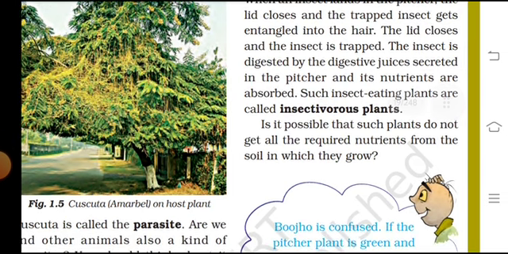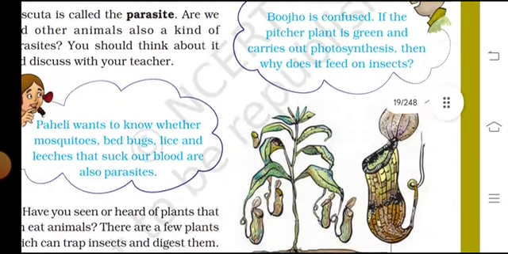It is possible that such plants do not get all the required nutrition from the soil in which they grow. Boojho is confused.